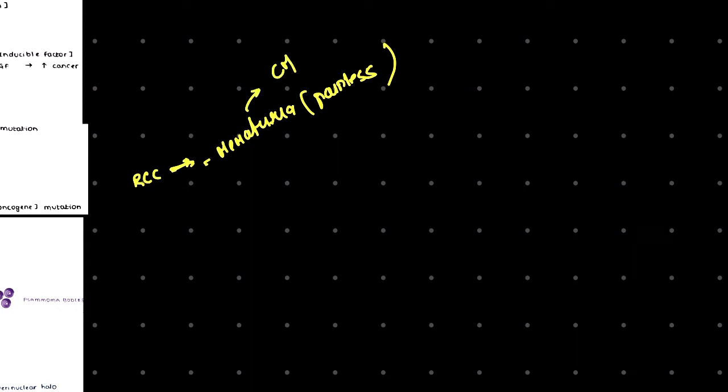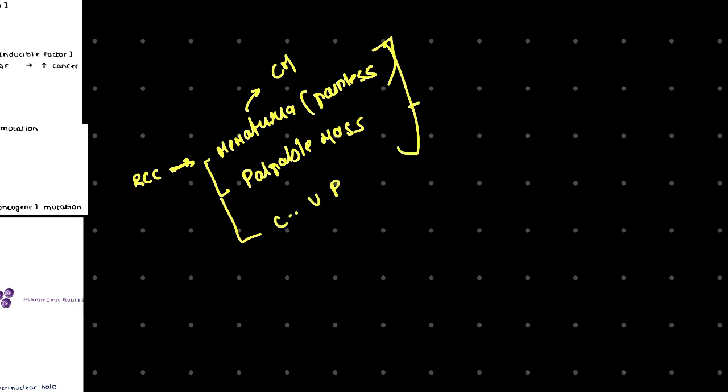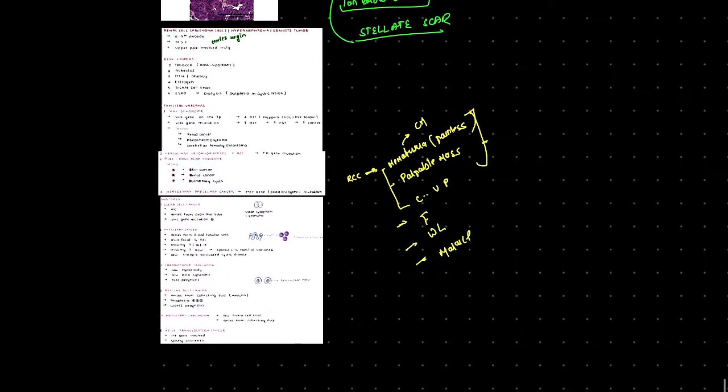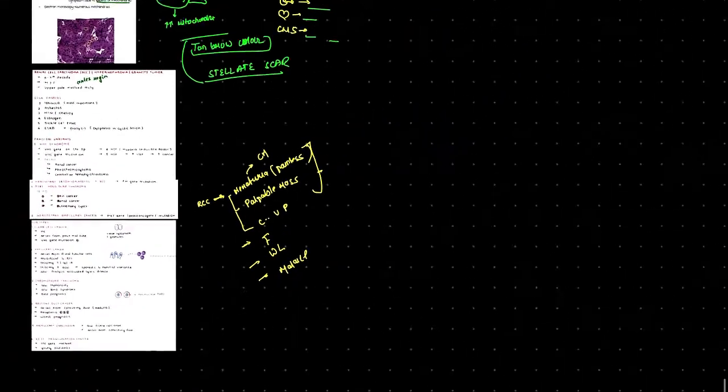Another clinical manifestation is a palpable mass. There will be a palpable kidney because of the tumor, and there will be costovertebral pain. These three are called the classical triad. Similarly, others are also there, such as fever, weight loss, and malaise. So this was about the clinical features of our renal cell carcinoma.